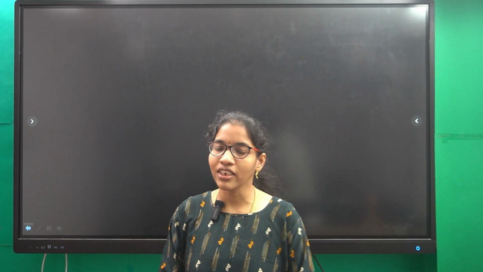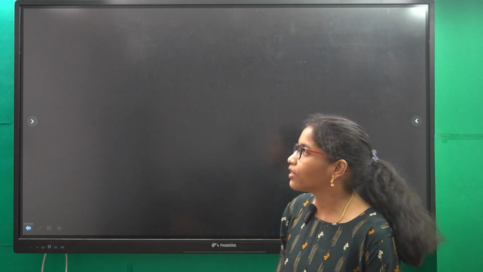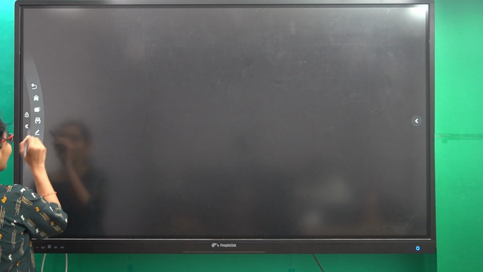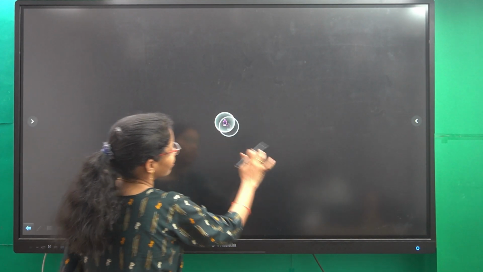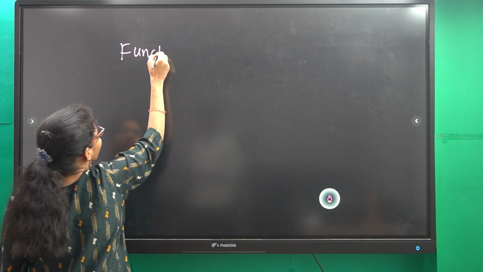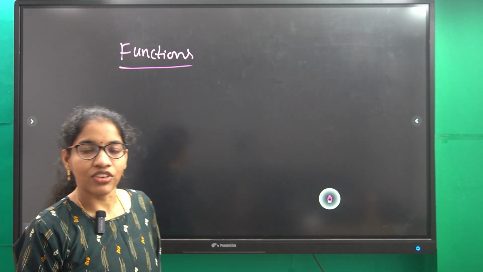Today we will continue with our chapter Relations and Functions. We will discuss today our main concept about functions. First tell me, what is meant by function?